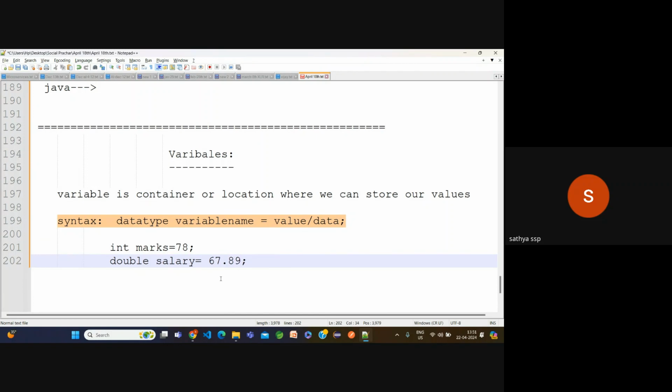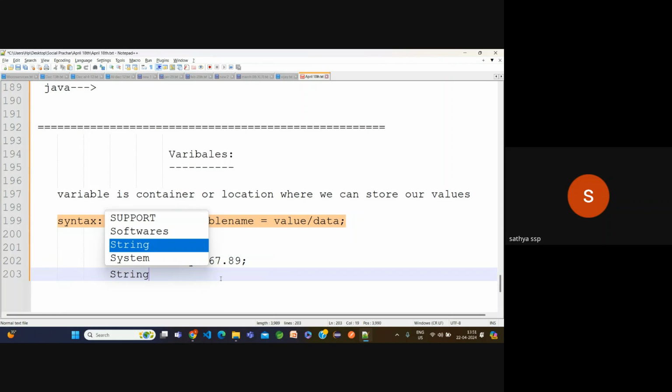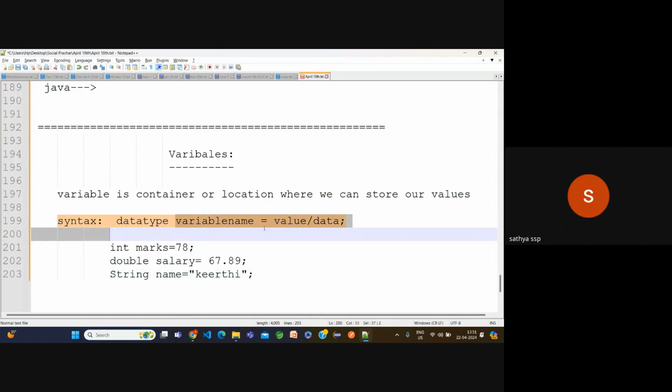Suppose I want to store some name: String name = "80". Observe carefully. Marks, salary and name are variable names, that's okay. These are the values, that's okay. But what about int, double and String? These are the data types. Before going to the variable concept, first we need to know what a data type is.